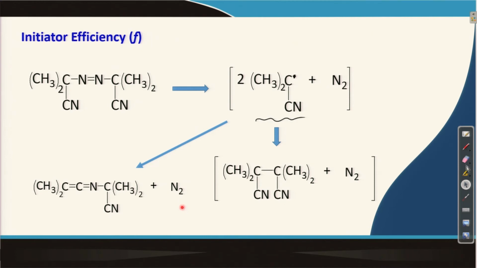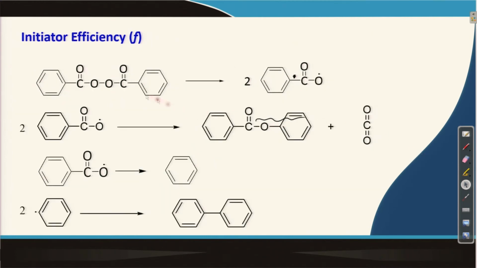Another example could be benzoyl peroxide. For example, benzoyl peroxide can produce this radical, and this is the radical first produced from benzoyl peroxide, and this can react with itself and produce a non-radical species.